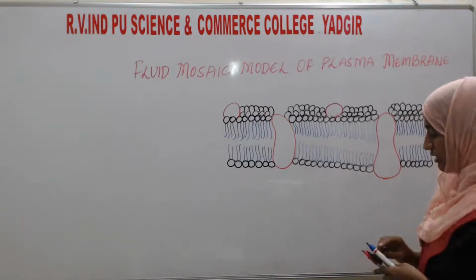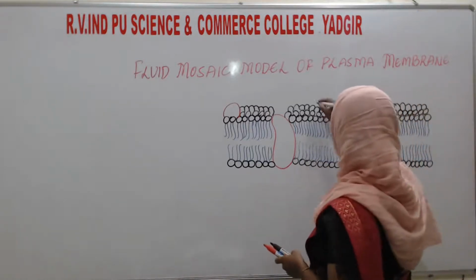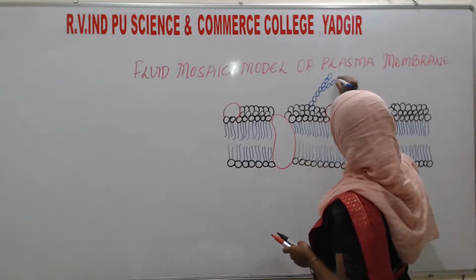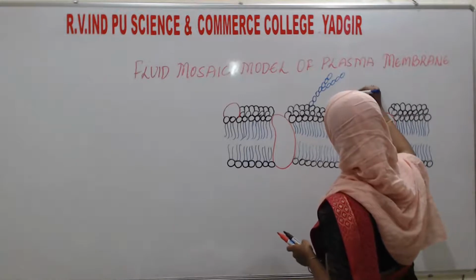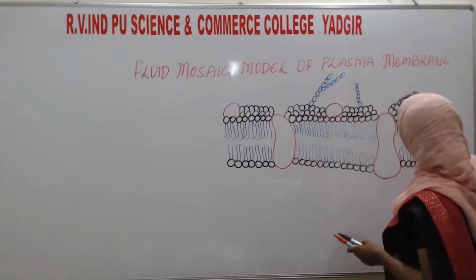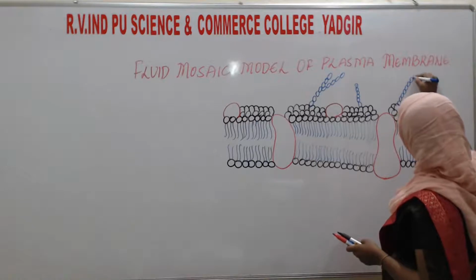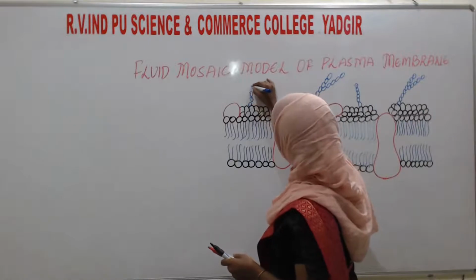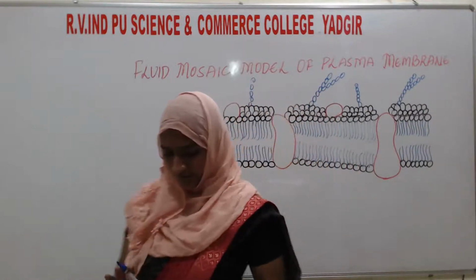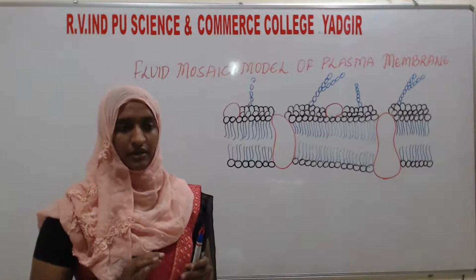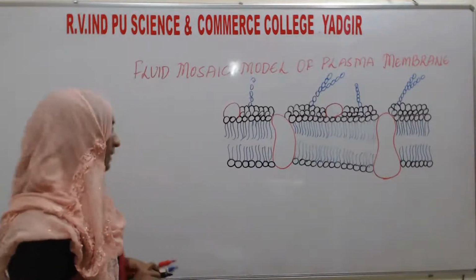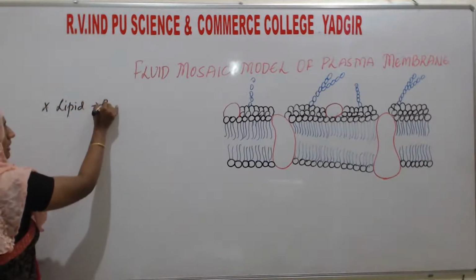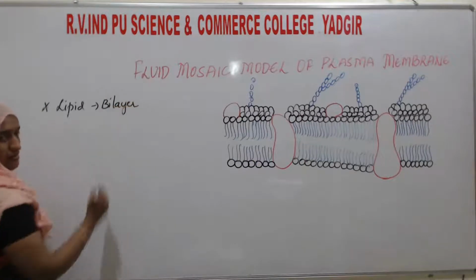Then here there will be the presence of certain carbohydrates. Now see here, whatever the lipid is there, the lipid is present in a bilayer.